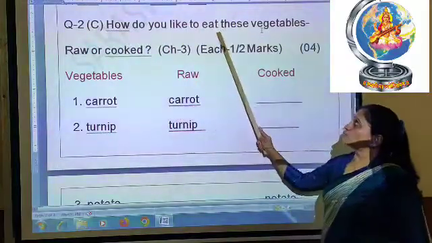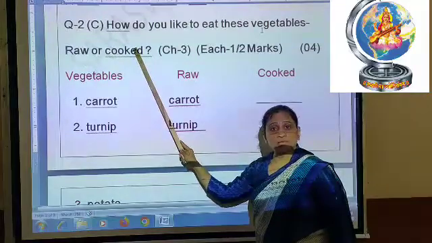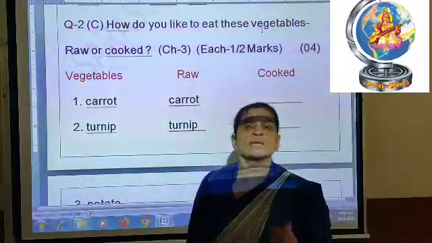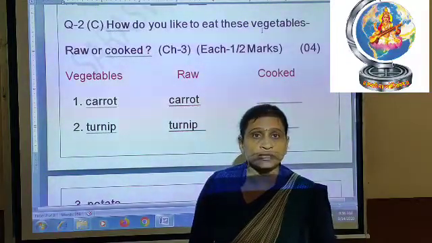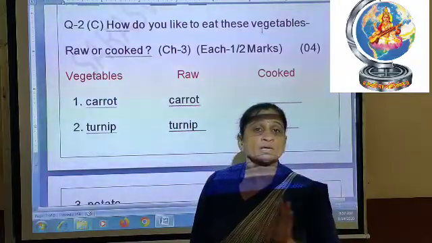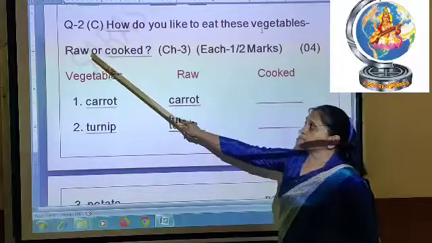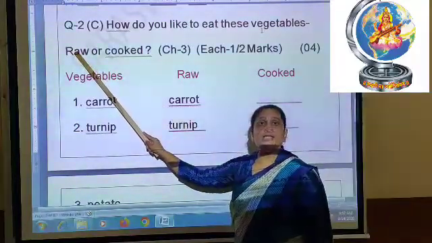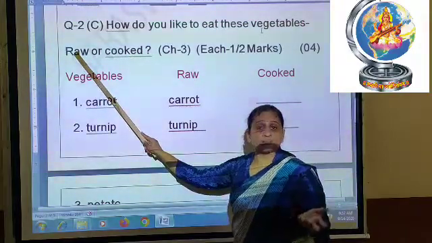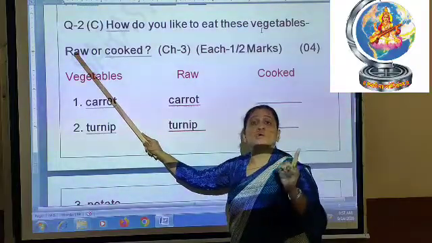How do you like to eat these vegetables, raw or cooked? Raw means without cooking, you can eat directly. If you bring a tomato, there is no need to cook it, right? We cook and make tomato sabji, but you can also eat the tomato directly. Some vegetables you can eat directly, and after cooking also. For example onion, after cooking you can eat onion, but you can eat it raw also.